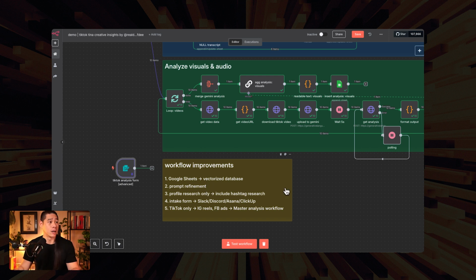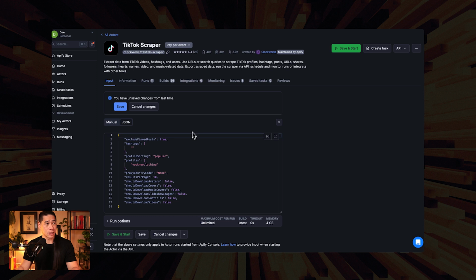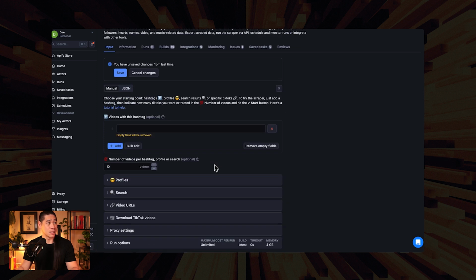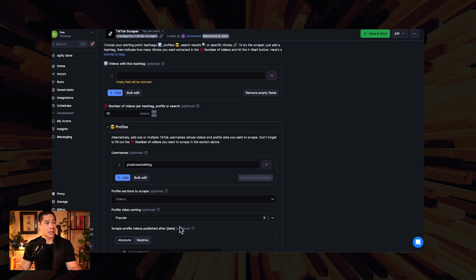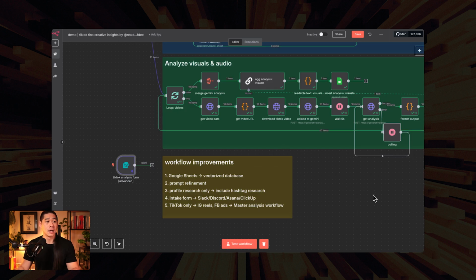Next one, instead of profile research only, like you saw in the form, right now it's just the profile name, and also you saw in the TikTok scraper, part of the settings is, hey, if we don't want to do profiles, we can just X this out, throw in hashtags instead, hashtags that are relevant to your vertical that you are playing in, that are trending right now, that are meaningful for you. And then you can also include hashtag research. So you change up the way that you're feeding through the JSON and the way that you are setting the fields so that you have the ability to go hashtags, you have the ability to go profiles.